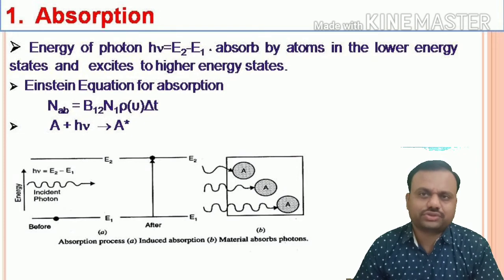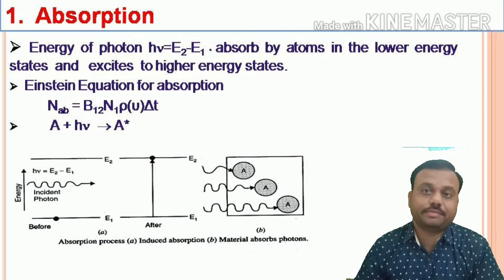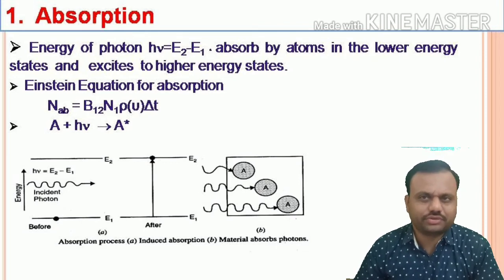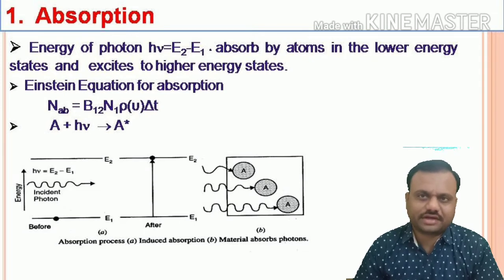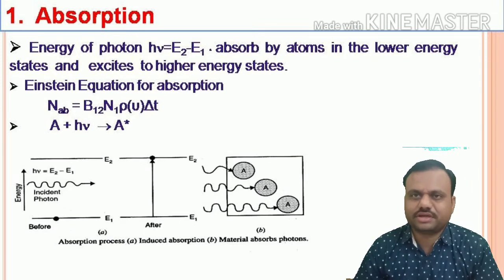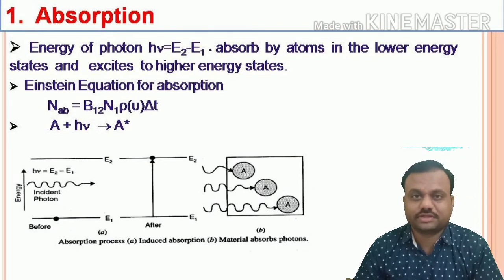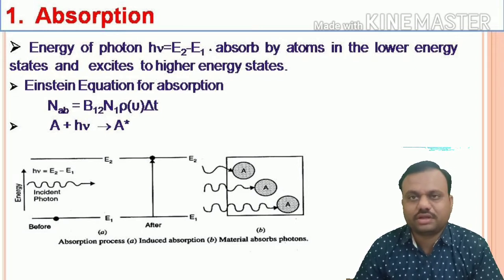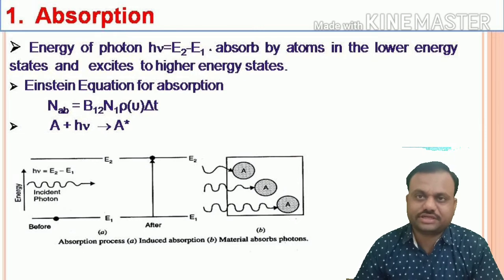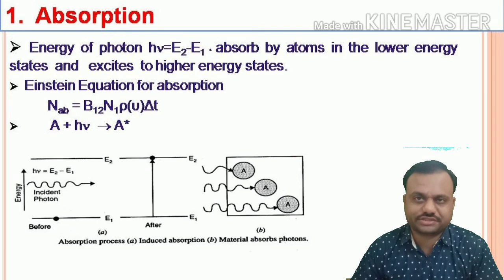The number of absorption transitions that take place depends on a few things. First, it depends on the number of atoms present in the ground state. Second, it depends on the photon density, that means how many photons are incident on that material to excite the atom to the excited state.